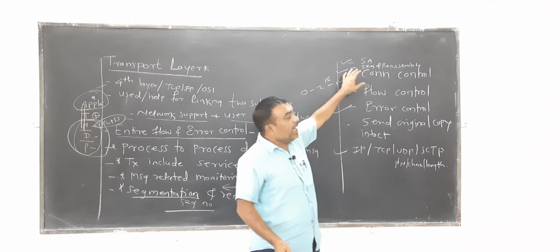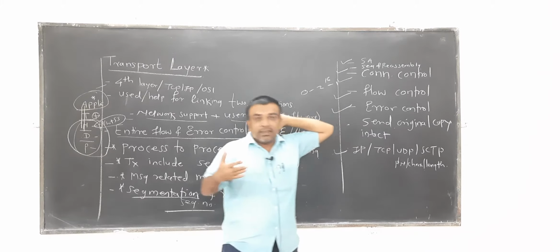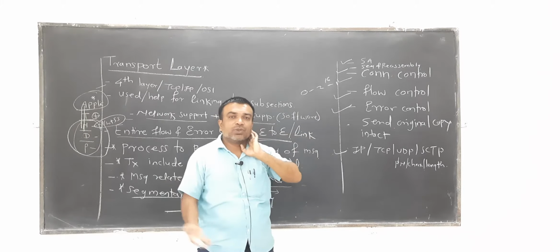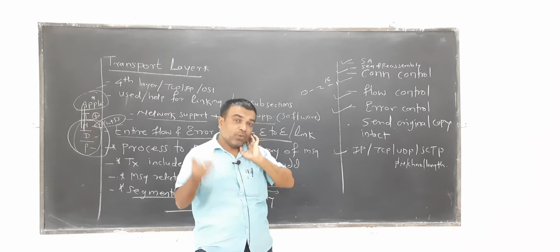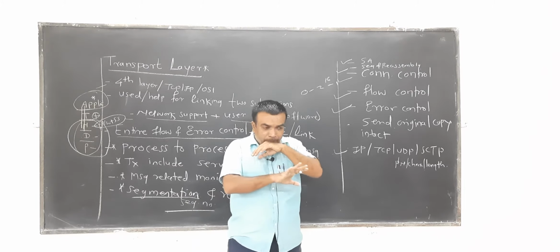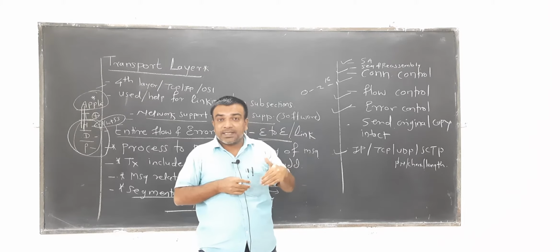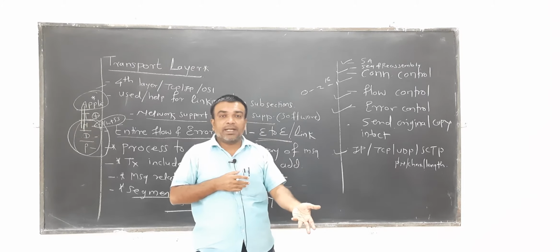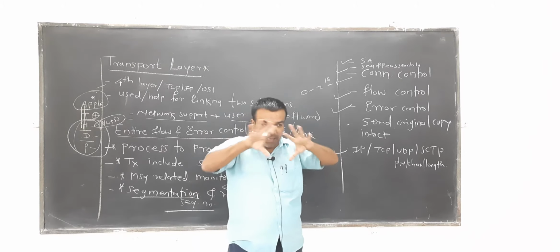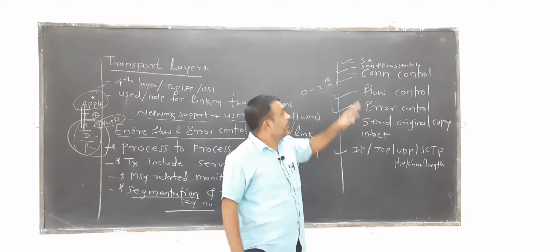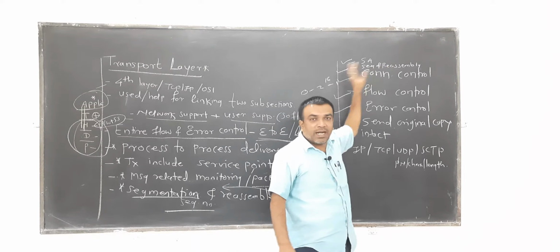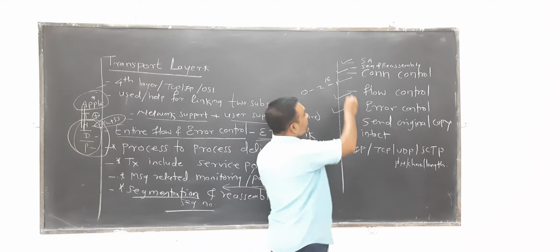Indirectly, the destination user would like to assure flow control and error control. Is there any loss, or is there any traffic jam? Is there any quality that seems to be degraded? That possibility is cut down with the help of the segmentation and reassembly function, which is added by the transport layer.